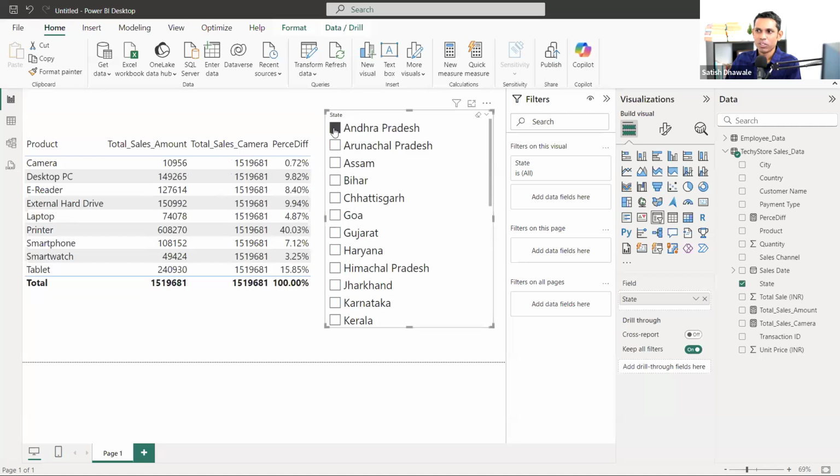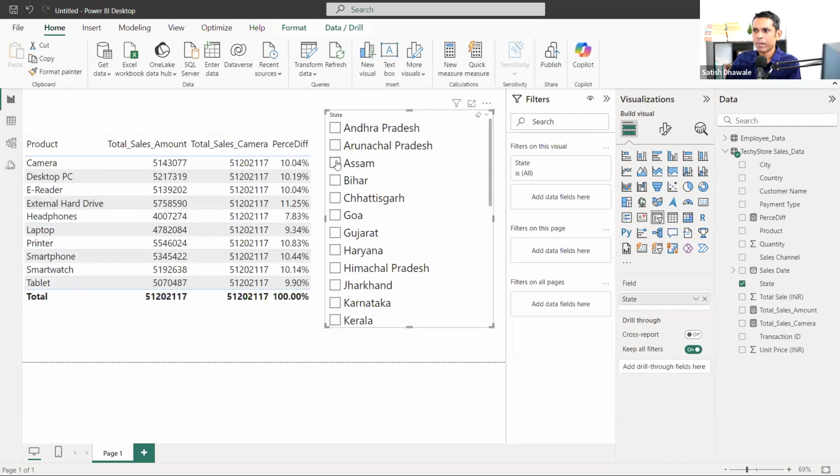What happened now? The problem is the total is changed. This total for this particular Andhra Pradesh state will be calculated for all the products according to that. It is okay for me, but my task is to calculate something else. My boss asked me about this total sales, and I wanted to calculate the Haryana state percentage with the complete old total. But once I apply the slicer, the problem is that it is filtering the total also, and it is giving me the relevant total of this particular product, and we are getting the proper percentage.